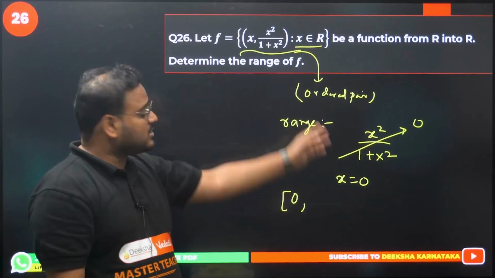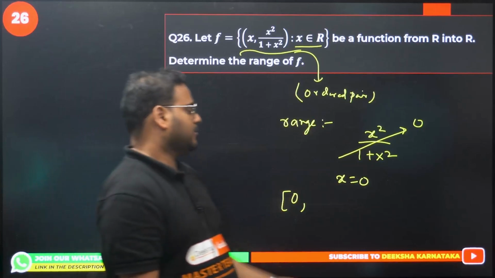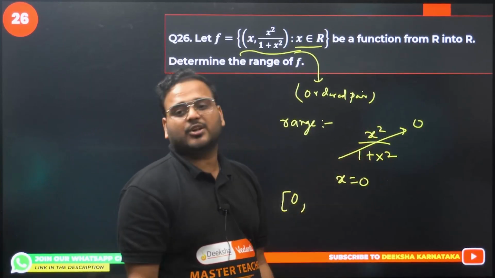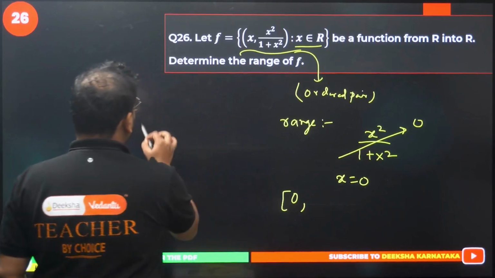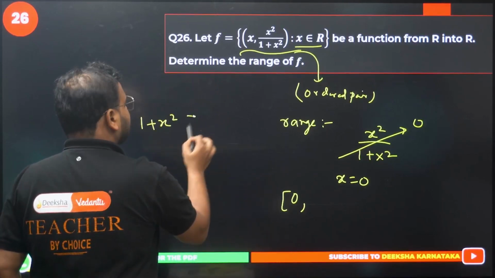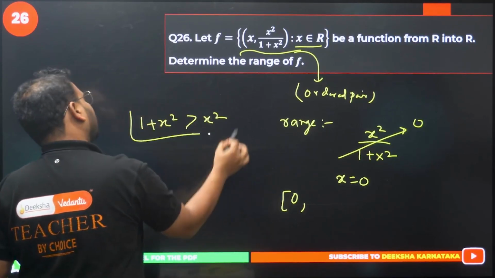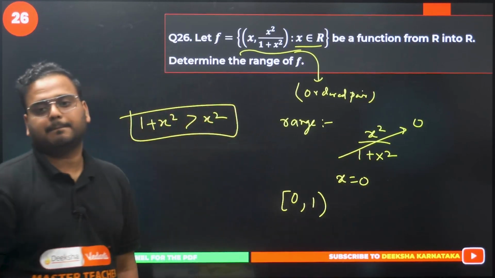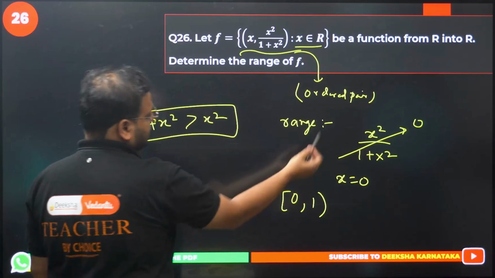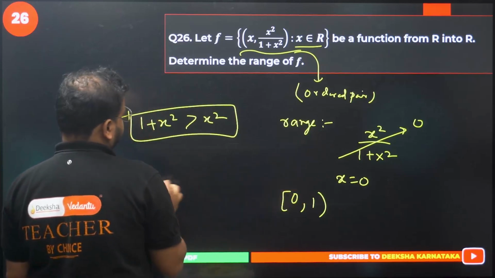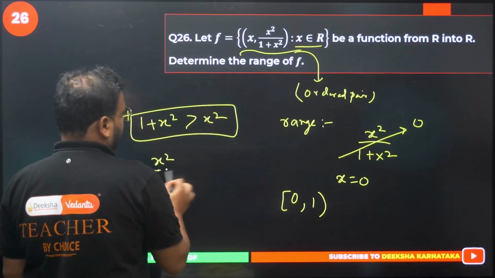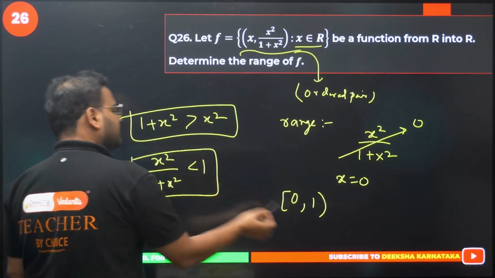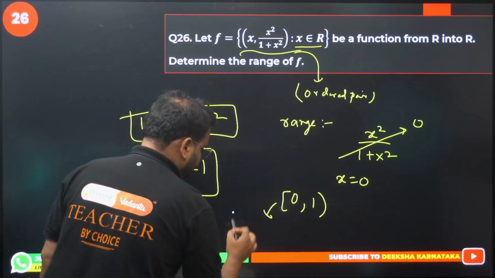Can it ever cross 1? No. It is x square by 1 plus x square. Means the denominator is always bigger than the numerator. The denominator 1 plus x square is always bigger than the numerator, no? It means this value will always be less than 1, not even equal. This ratio, x square upon 1 plus x square, will always be less than 1. That's it. So this is my range.